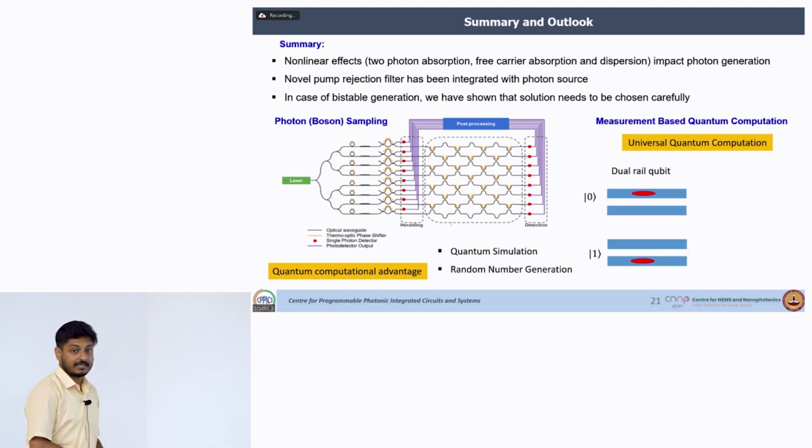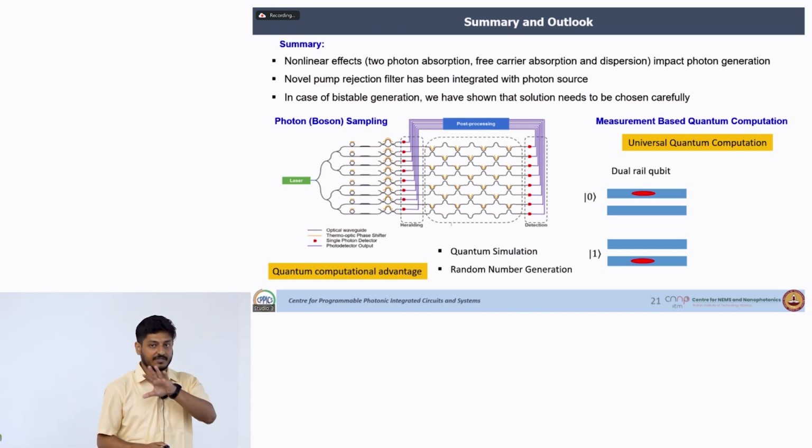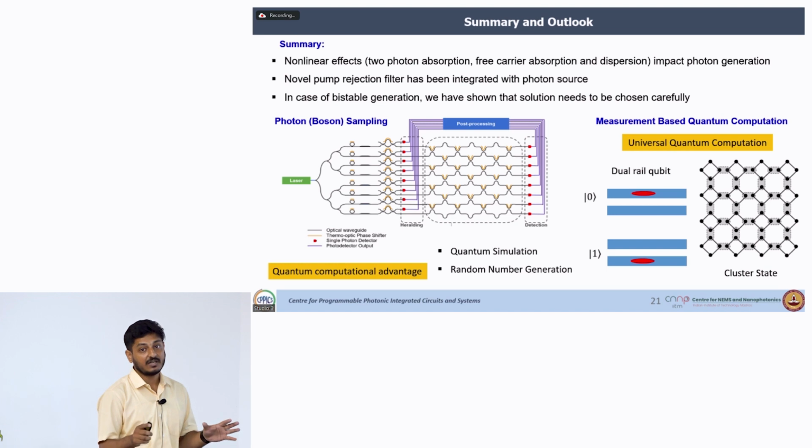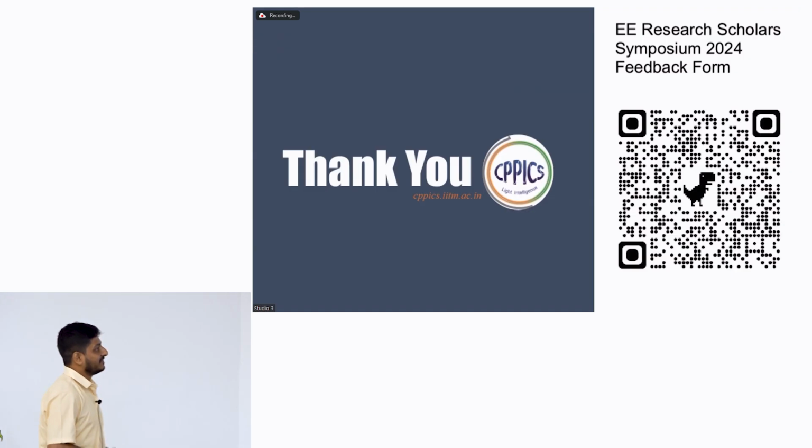The last part is that a photon is different from a qubit. We can do an encoding of the qubit where, if I have these 2 waveguides and my photon is on the top part, that is my 0 state, and if my photon is in the lower part, that is my 1 state, and we can have a cluster state where we can do universal quantum computation. So, in a nutshell, photonics has the potential to reach 1 million qubits in the next decades, which some companies are targeting. Thank you.